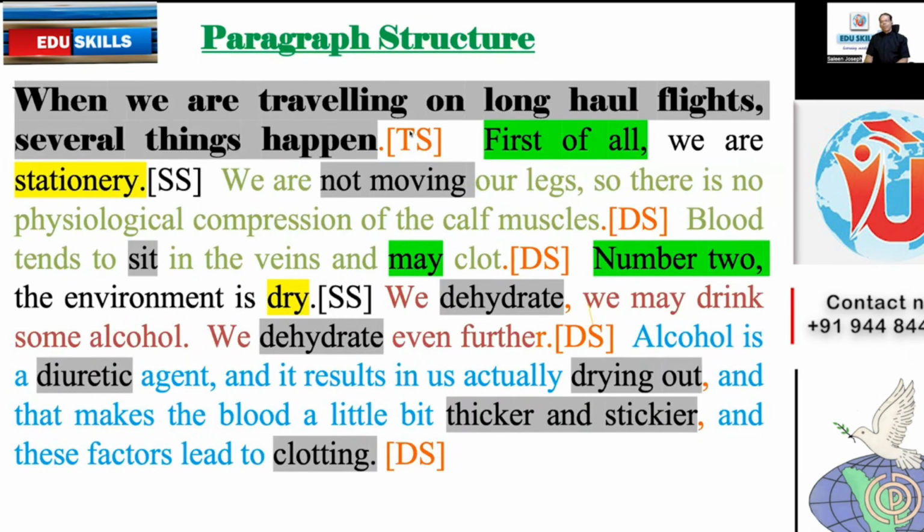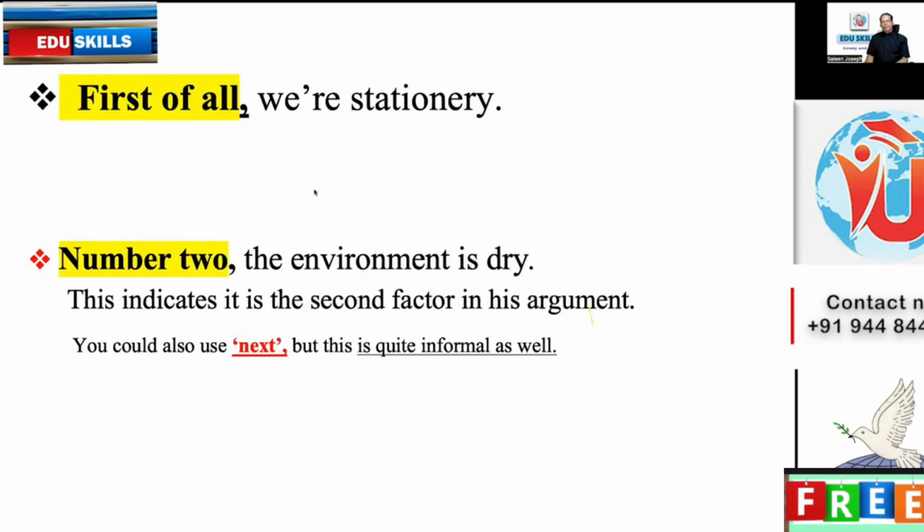This is how it looks. Topic sentence, first sentence, then you have supporting sentence 1, then you have developing sentence 1, developing sentence 2, then again you have the supporting sentence 2, then we have developing sentence 1, developing sentence 2. See the beauty of the paragraph. So you should be able to look into or scan the whole paragraph in this way. This has all details about it.